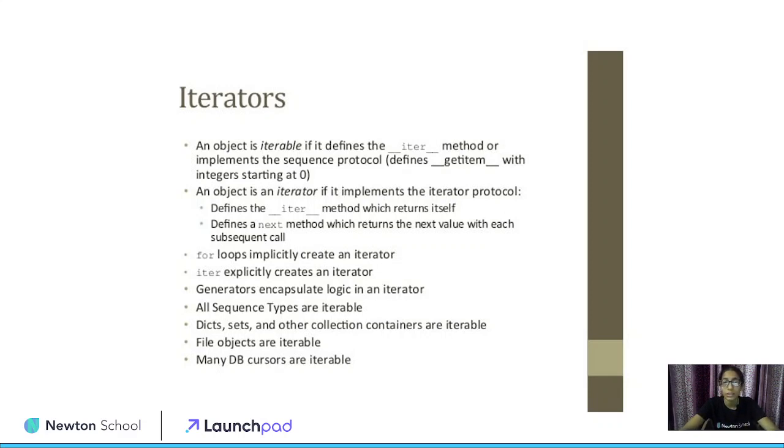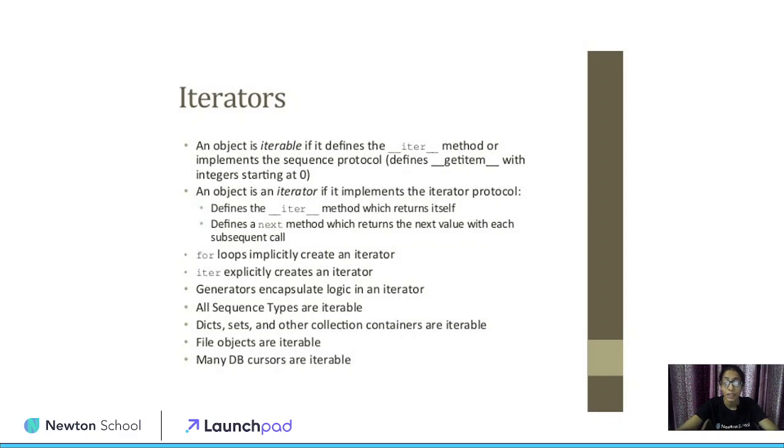Then comes how the for loop is implicitly implemented. All of this is done for the for loop, while loop, and else if. The iterables are the dictionaries and sets, and there are other collection containers that are iterable.